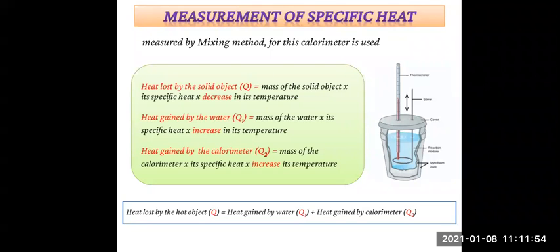Now from this we can say that heat lost by the hot object is equal to heat gained by water plus heat gained by the calorimeter, therefore Q is equal to Q1 plus Q2, right? Q stands for heat lost by the hot object, Q1 stands for heat gained by water, and Q2 stands for heat gained by the calorimeter.